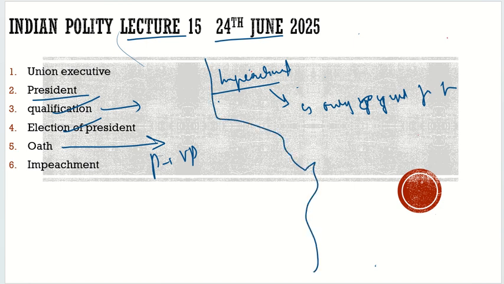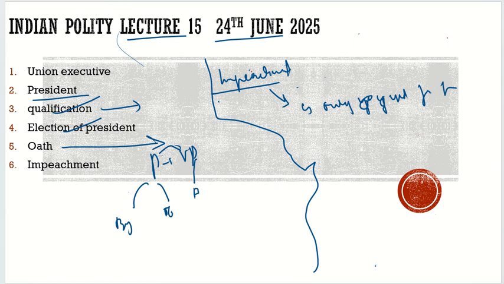Usually there was also a discussion over it. Before we discuss impeachment, let's discuss this important point. Usually it was believed that we should give resignation to the one who appointed us. But here, with respect to the president, he is giving resignation to the vice president who is below him. What is the reason for that? The reason is that the president is elected by the people, and he should give resignation to the people. The vice president is also elected by the members of the parliament, so definitely elected by the people, indirectly. So this makes sense that he is giving his resignation to the vice president.